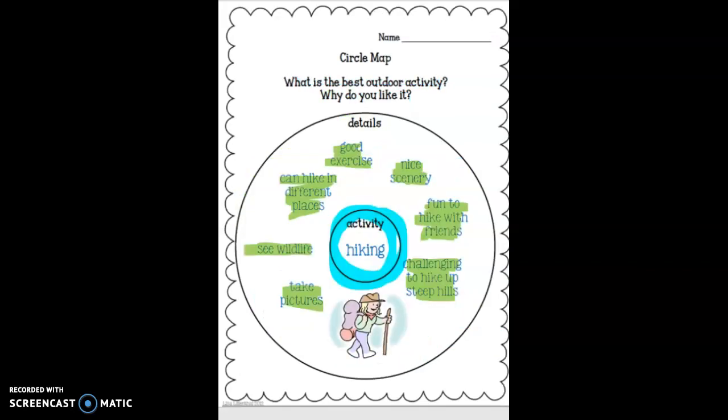So here's another example of our circle map. Our activity was hiking. We said that the details or reasons why we like hiking is good exercise, nice scenery, fun to hike with friends, challenging to hike up steep hills. We can take pictures, you can see wildlife, and you can hike in different places.